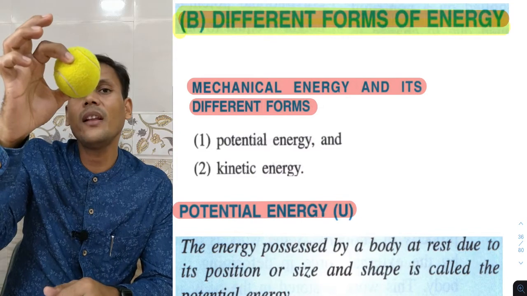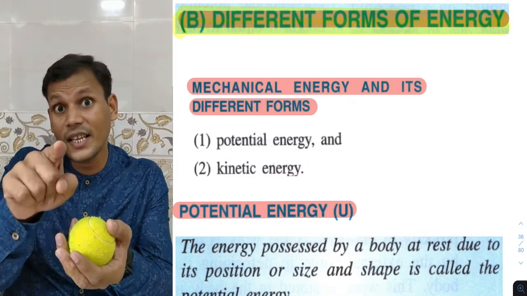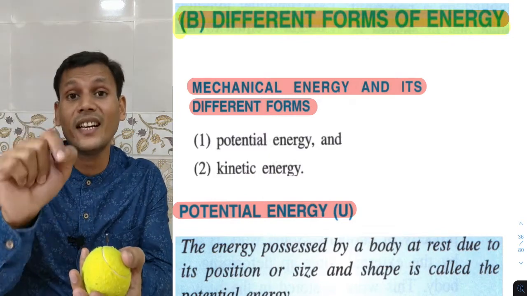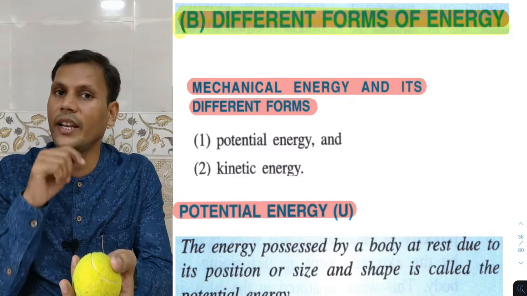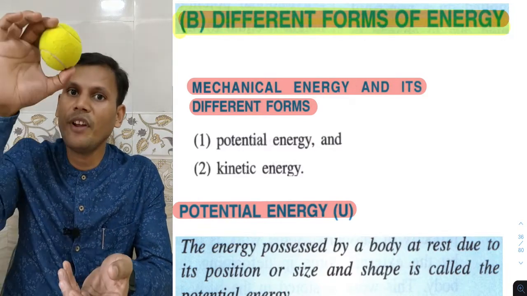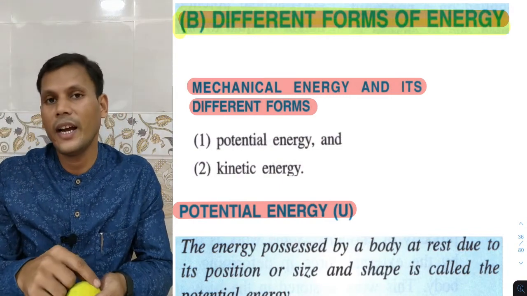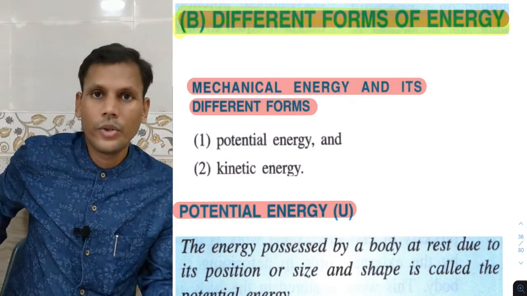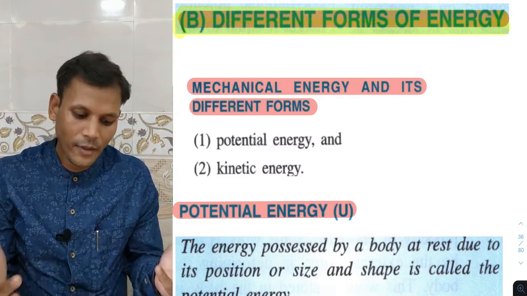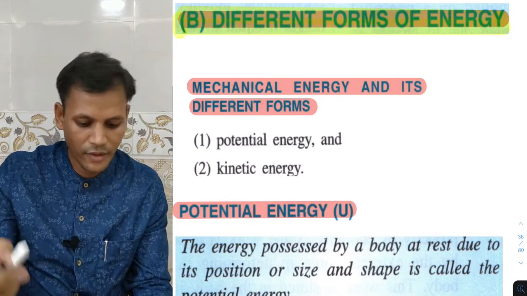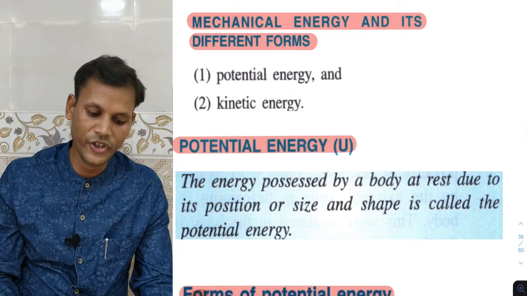But as we release it, it comes down with a certain velocity and it is in motion. So it will have kinetic energy when it moves, and when we hold it at this position, it will have potential energy. These two examples are of kinetic and potential. One by one we will discuss potential energy and kinetic energy.